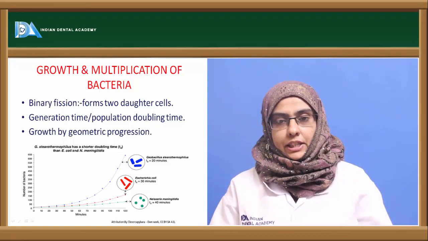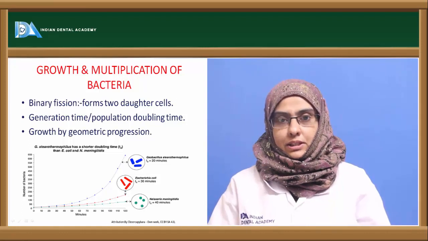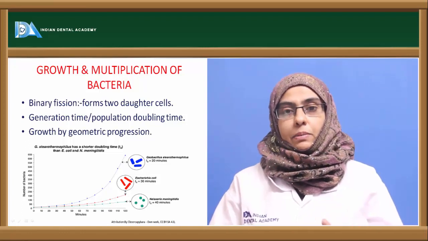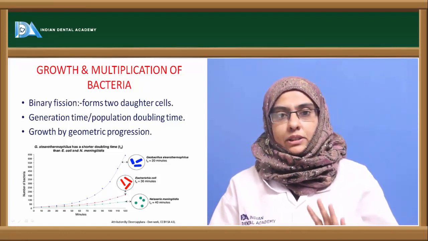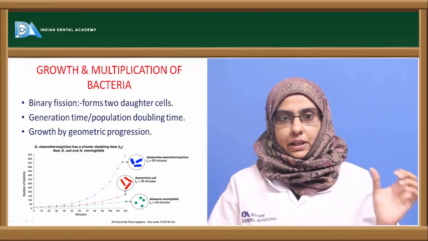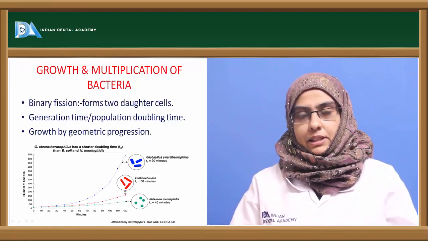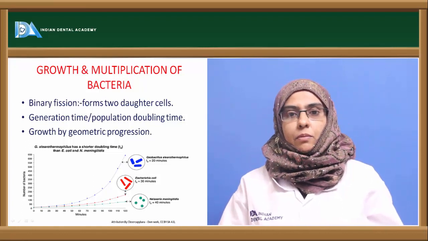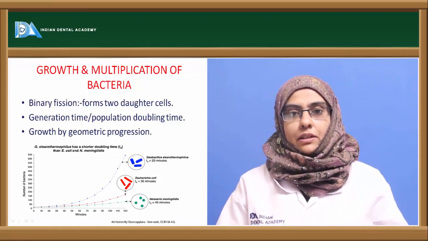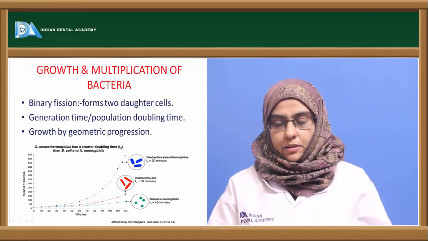So I will define generation time as the time required for a bacteria to divide into two daughter cells. That is called as the generation time or a population doubling time under optimum condition, that is keeping all other conditions constant. When the organism divides to produce two daughter cells, the time required for a parent cell to divide into two daughter cells is called as the generation time or the population doubling time. And the growth is usually in the form of geometric progression, that is there is a constant growth in the number of organisms in relation to the time. That is, increase of the growth of the organism is in geometric progression.